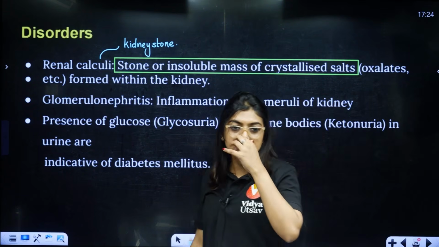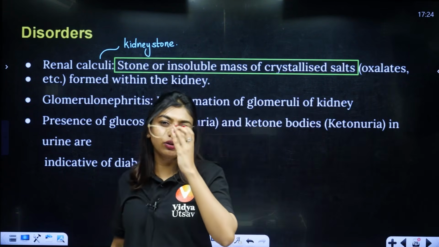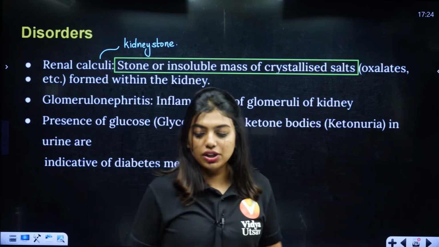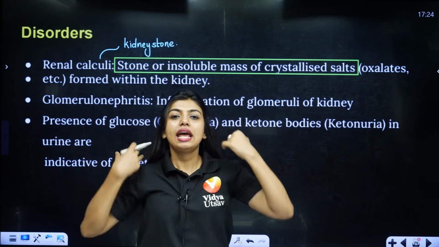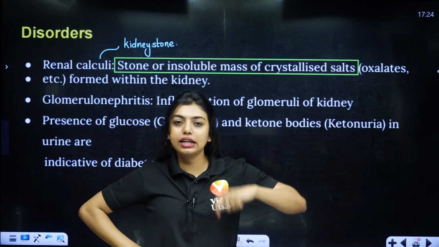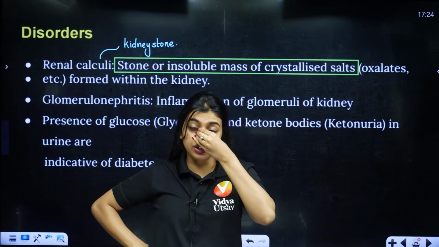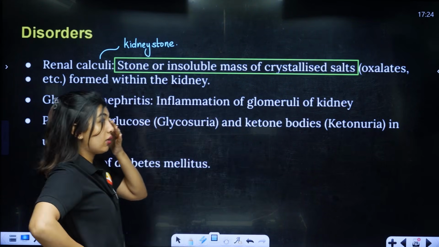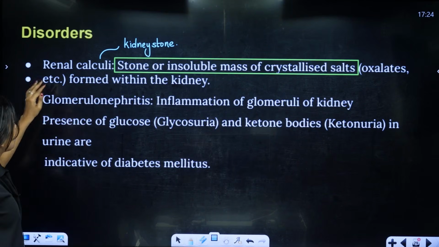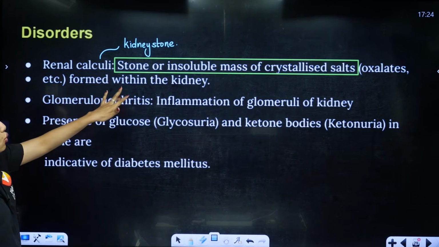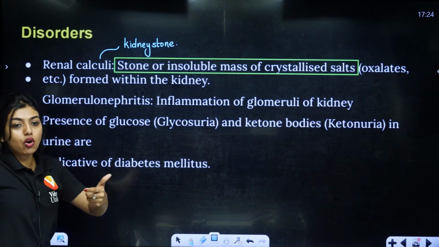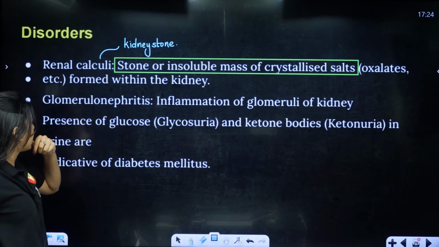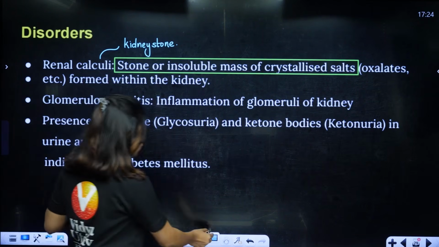Most of the time for this kidney stone, people will recommend drinking more water. Surgery or operation will not be advised immediately, but in severe scenarios, with extreme abdominal pain and all, they can tell you that you have to go for a surgery, or a tiny surgery. So renal calculi, kidney stone, is where a stone or insoluble mass of crystallized salts, mostly oxalates, is formed within the kidney. Next one is called glomerulonephritis.